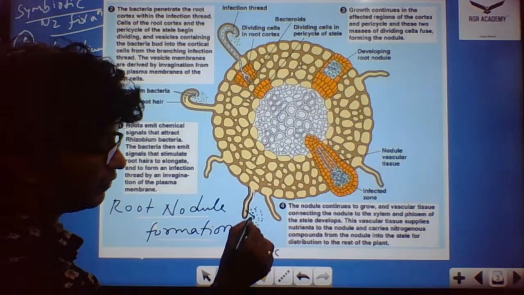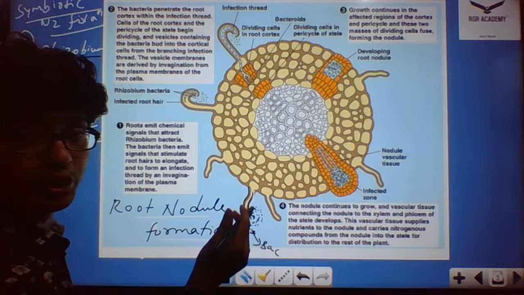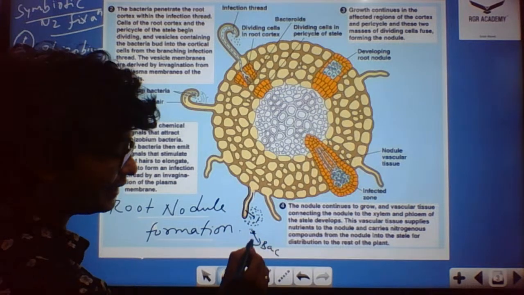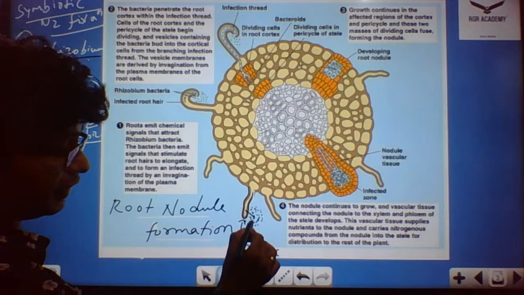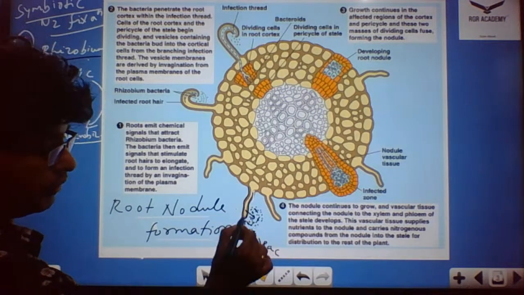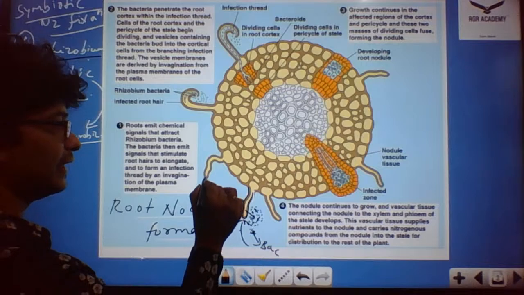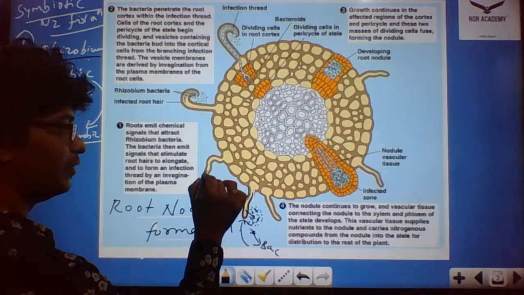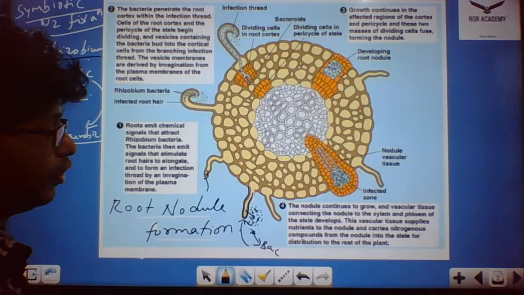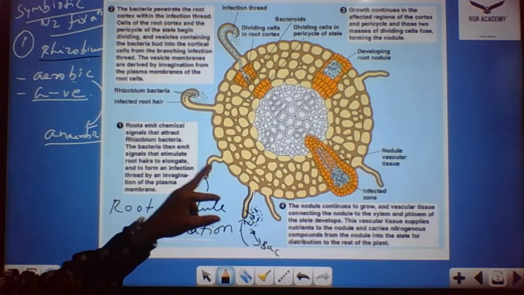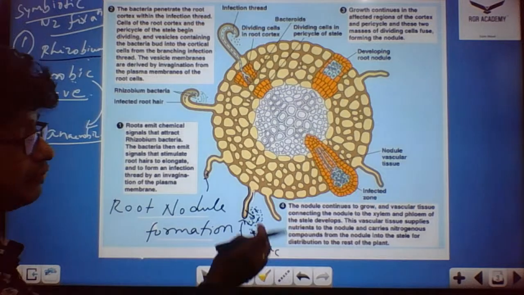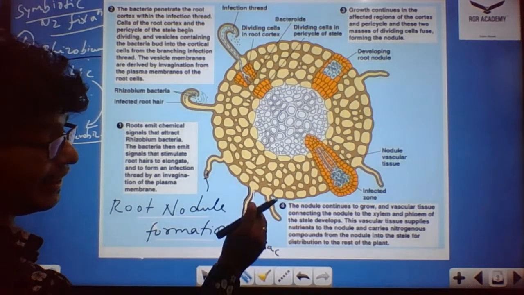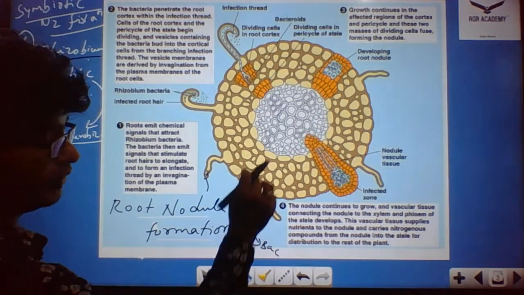Once the root starts secreting the sugar substance, the bacteria are greatly attracted towards the root. Then the bacteria come and adhere onto the surface of the root, and infection occurs and a thread-like structure forms.